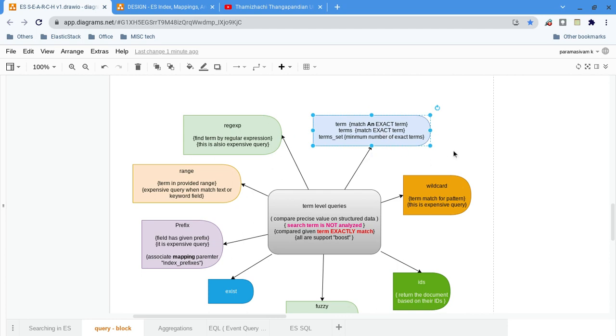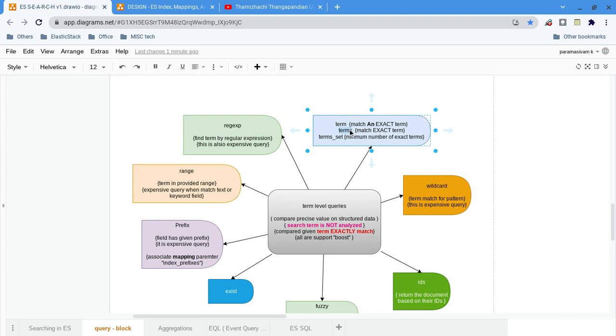Then term. The term is an exact match of a single term. Most of the time I have used term. Then terms: we can give an array of terms, and any one of the terms can match. Let's say I want to search for more than one term in a single request, then I can use terms, which takes an array of terms. Then term set: if it is an array of things, it should match all of them exactly.